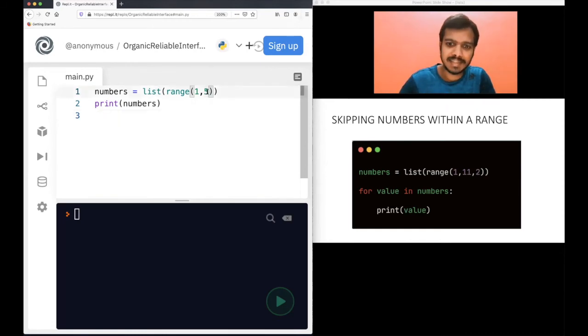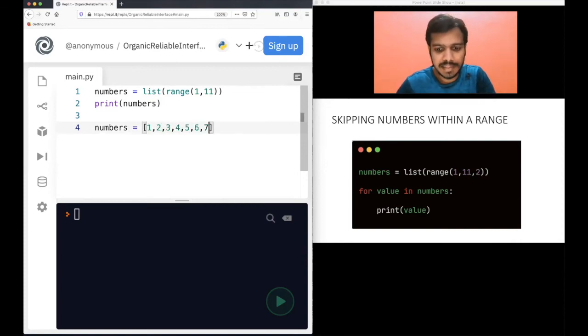Take this example, 1, 11, 2. If you just have 1, 11, you know that the numbers will be 1, 2, 3, 4, 5, 6, 7, 8, 9, 10, not 11. 11 will not be included. But if I have 2 here as the third parameter, you can skip some numbers. So how many numbers will be skipped?